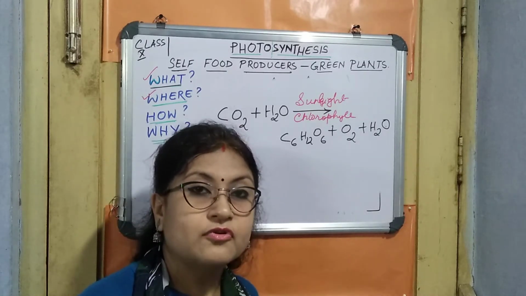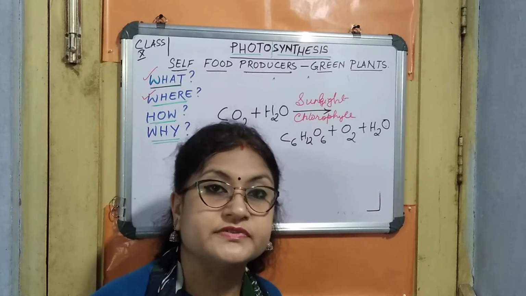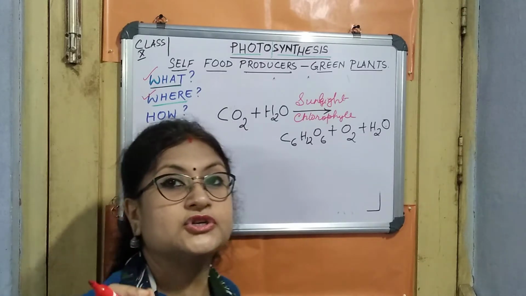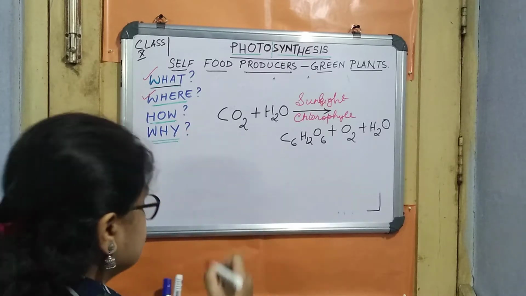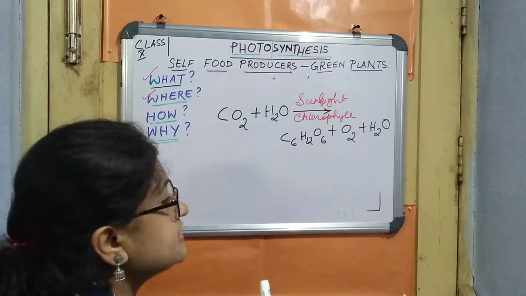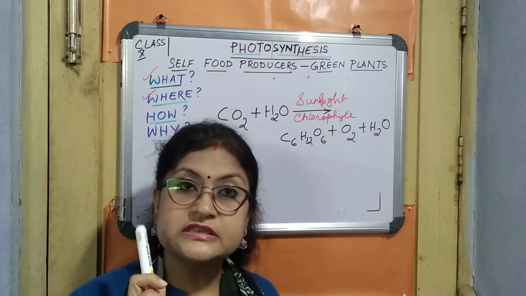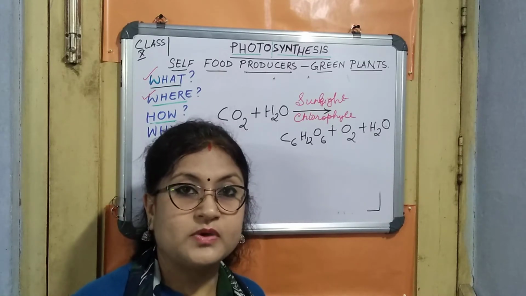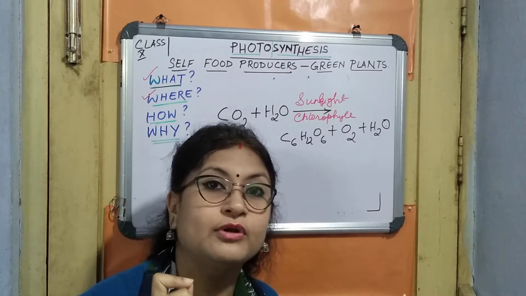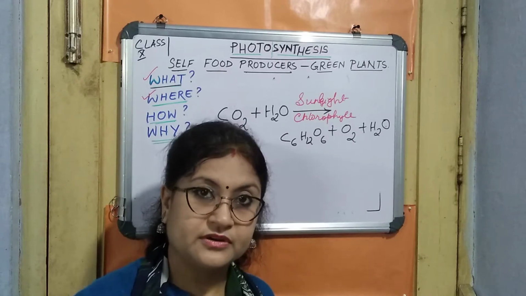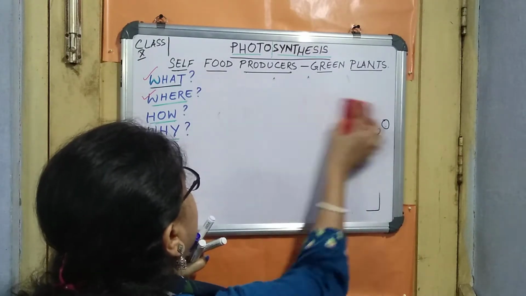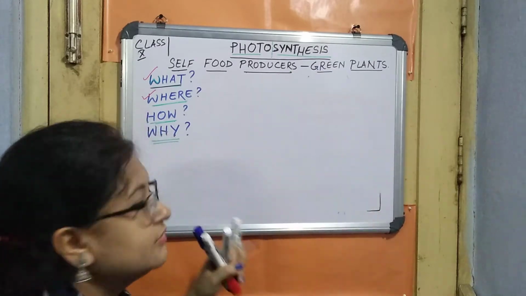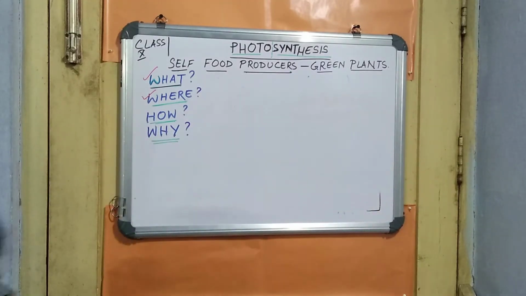But mostly the photosynthesis takes place in the leaves. So we call leaves the kitchen of the plant. So then we come to know where this photosynthesis takes place. It is taking place in the leaves. Now inside the leaves, we have to know its main address where it is taking place, right? So now we will move on to where it is taking place.